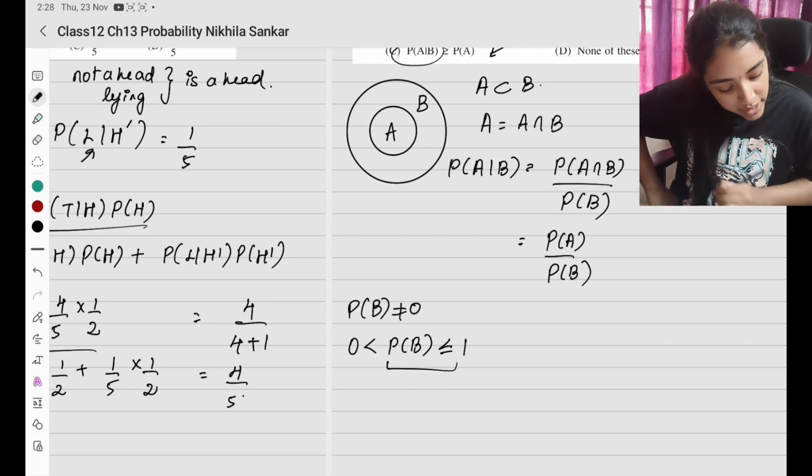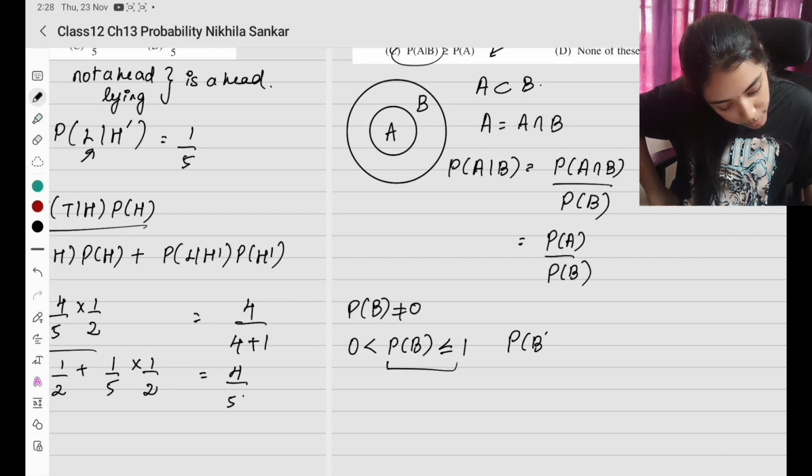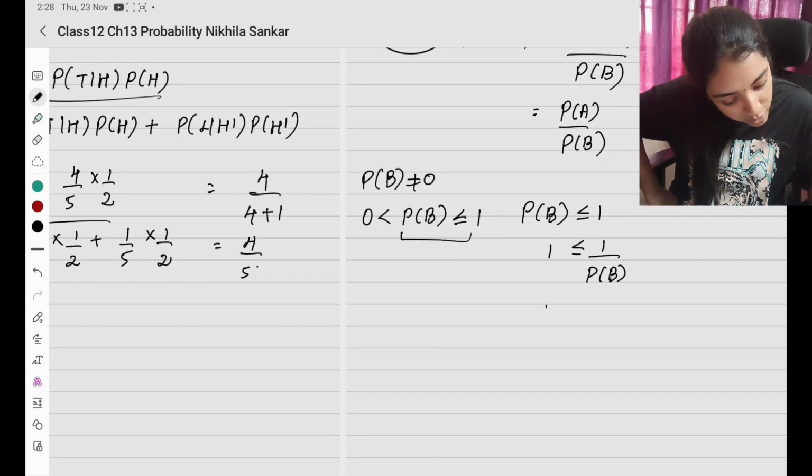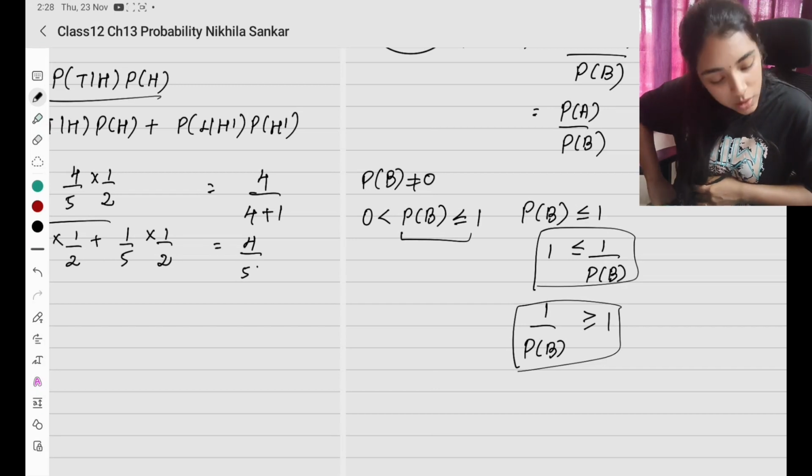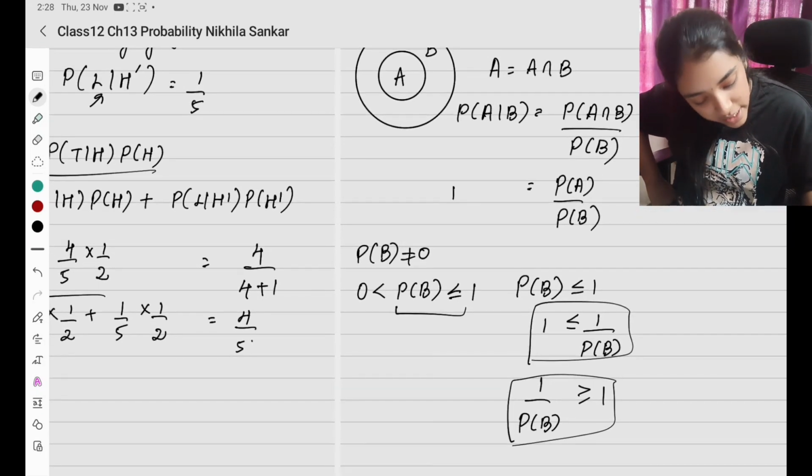Correct? Taking this particular case, what do I have? Probability of B is less than or equal to 1, which means 1 is less than or equal to 1 by probability of B. What does that mean? 1 by probability of B is greater than or equal to 1. Correct? Why did I do this? What do I see here?